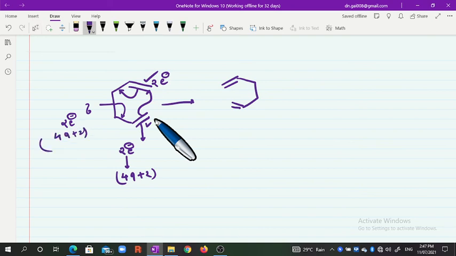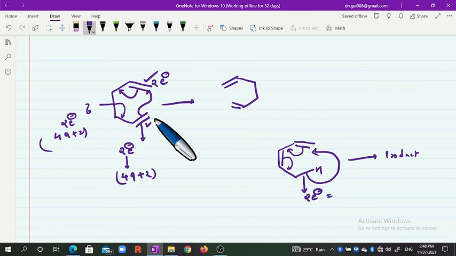But suppose we have an example like this: the hydrogen is migrated from this place to that place, and this bond by such a mechanism will migrate and we obtain the product. In this case, one single sigma bond breaks, therefore it is considered a 2-electron system, that is a 4q plus 2 system.